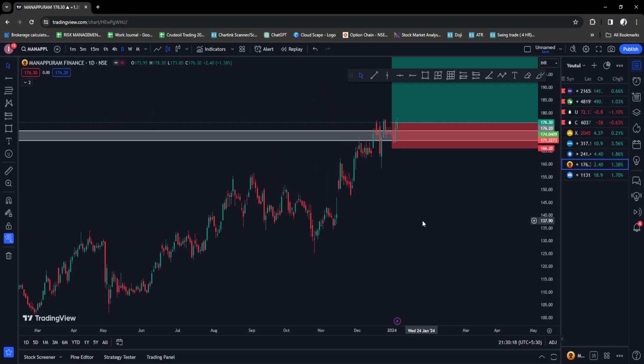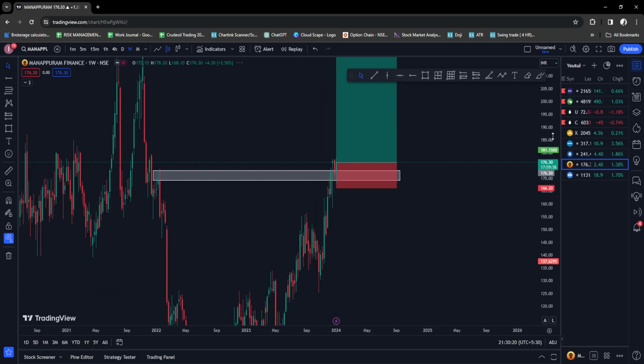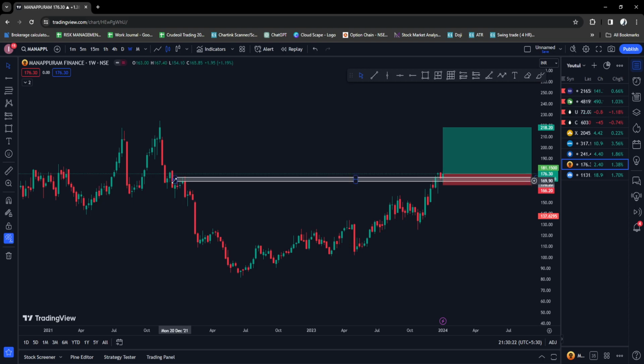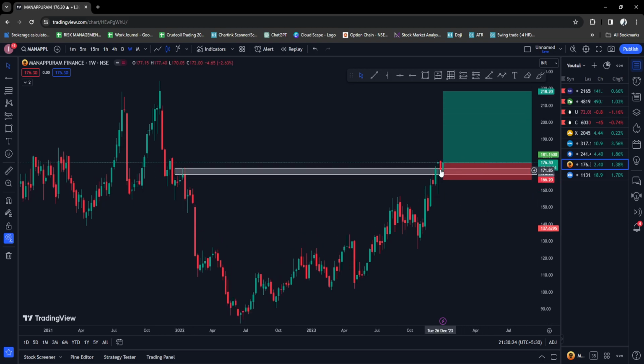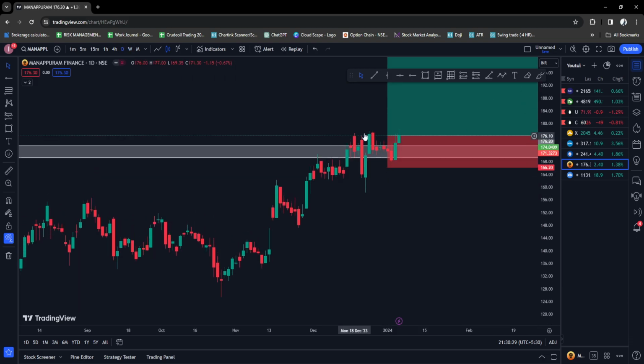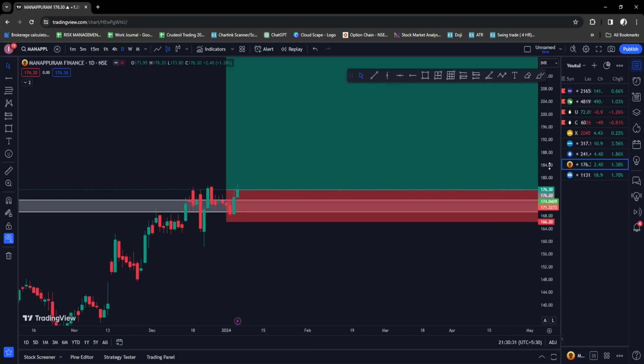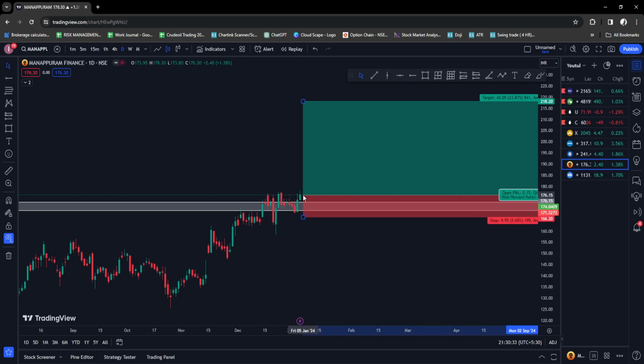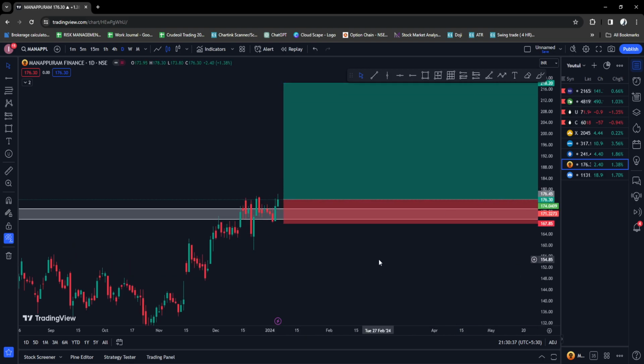And Manappuram is breaking its weekly resistance. This is a solid resistance which is getting broken now, and this candle looks pretty good. It did not breach down, it closed above. So if it survives here for one or two more days, I'll be buying it, and my stop loss will be at this, that is 167 rupees.